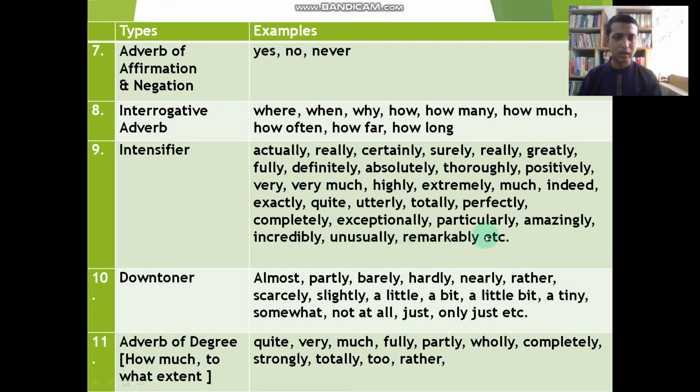All can be functional as an intensifier.